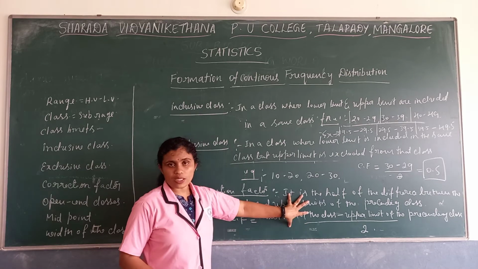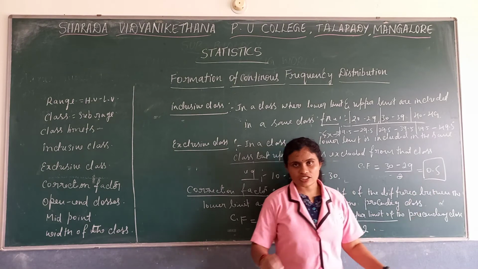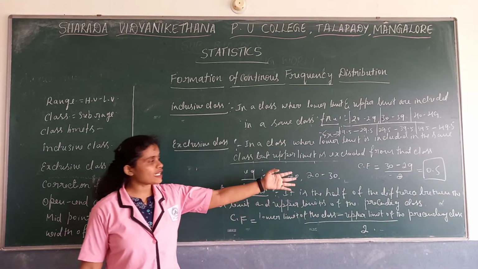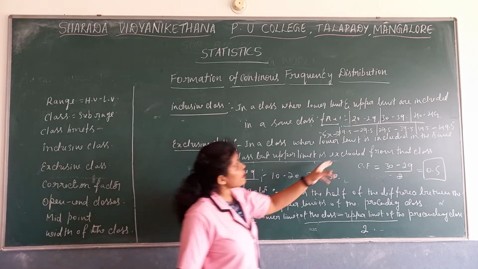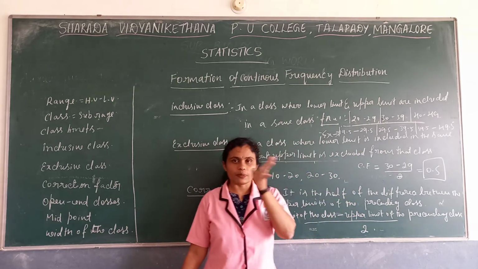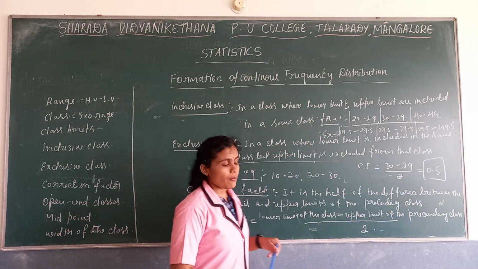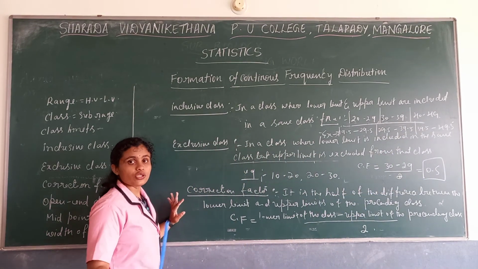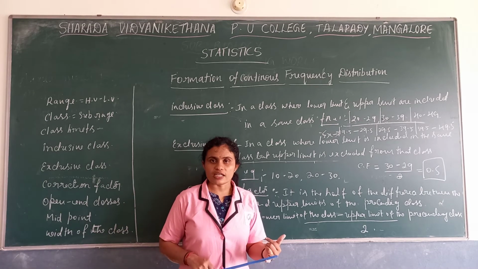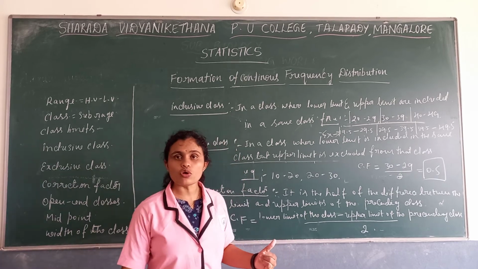This will come for 1 mark. Otherwise, while solving problems, we do not calculate the correction factor there. We will know that for any inclusive class interval, if we apply this formula, we will get 0.5. Directly we deduct 0.5 from the lower limit and add 0.5 to the upper limit, then we frame exclusive class intervals. But this will come for 1 mark. The one mark question is: why are correction factors used? Correction factors are used in order to convert inclusive class intervals into exclusive class intervals.